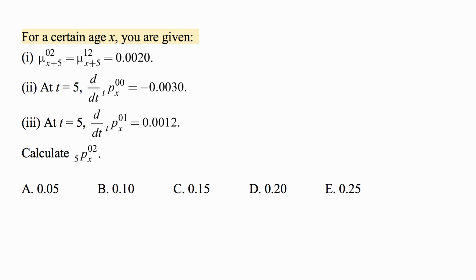At t equal to 5, the derivative with respect to t of tpx00 is negative 0.0030, and also at time 5, the derivative with respect to t of tpx01 is 0.0012. Calculate the probability that within 5 years, this person that we're analyzing, this life (x), transitions from state 0 to state 2. And of course, state 2 is absorbing, so once the person gets there, it doesn't come back.